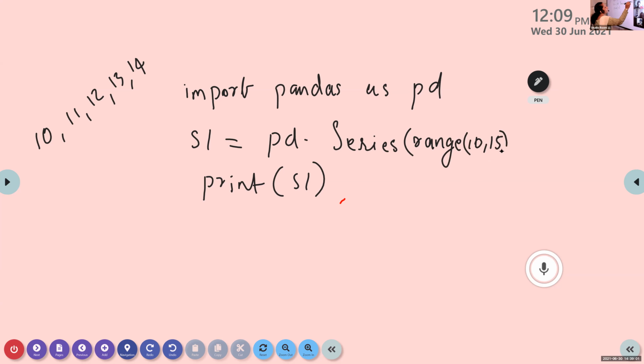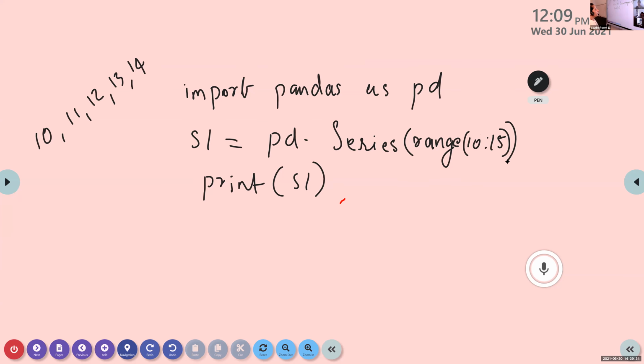What is the meaning of this statement, Evelyn? It's not comma, it is colon, isn't it, Grishma? We check the range function. Range 10 colon 15. Evelyn, is it correct?